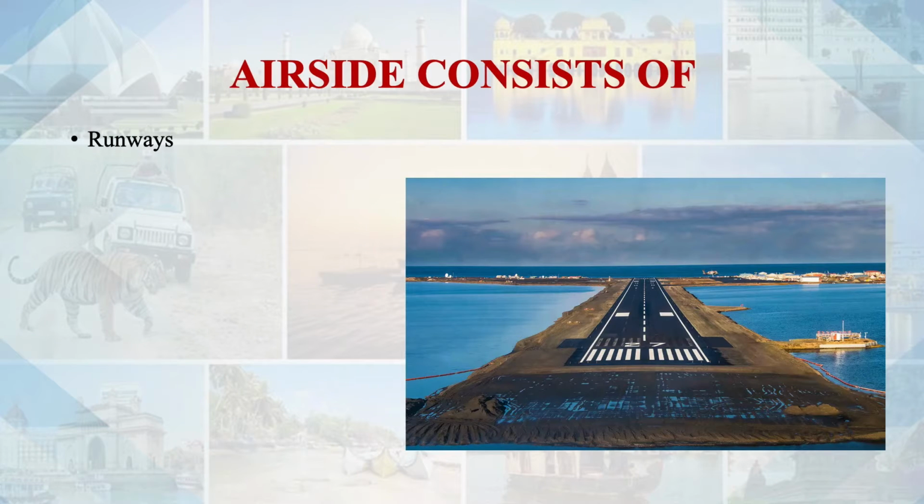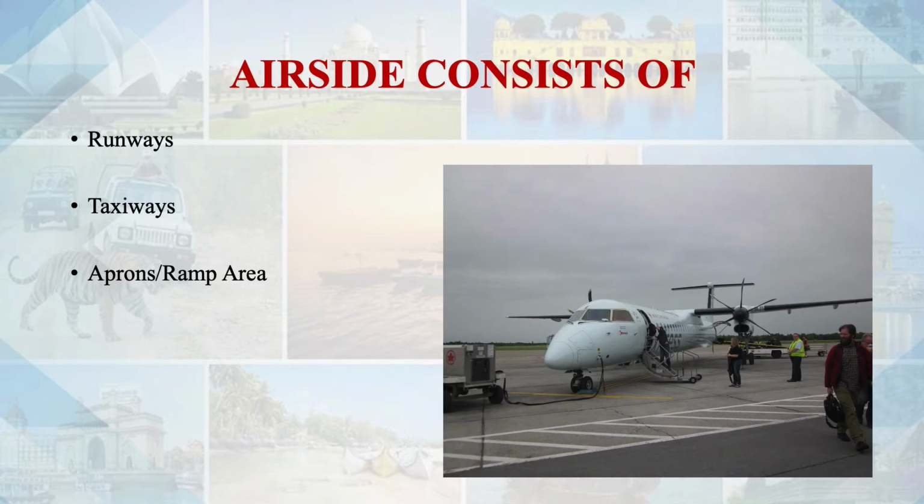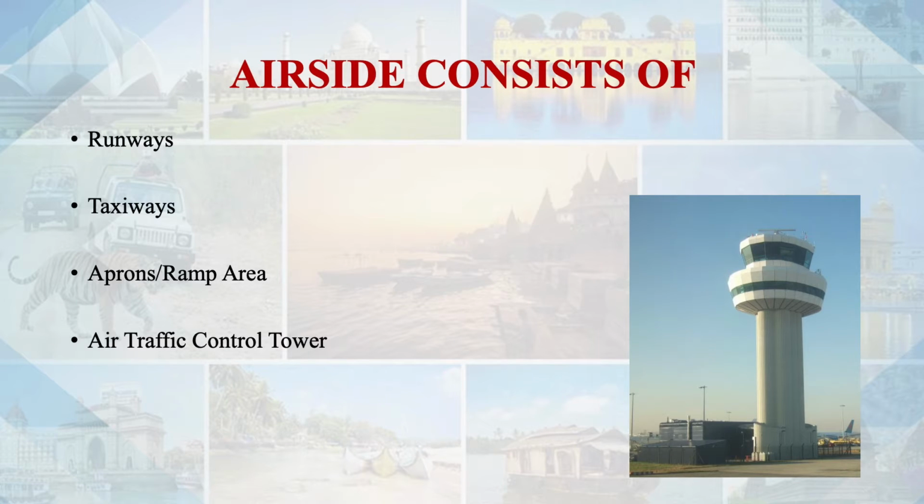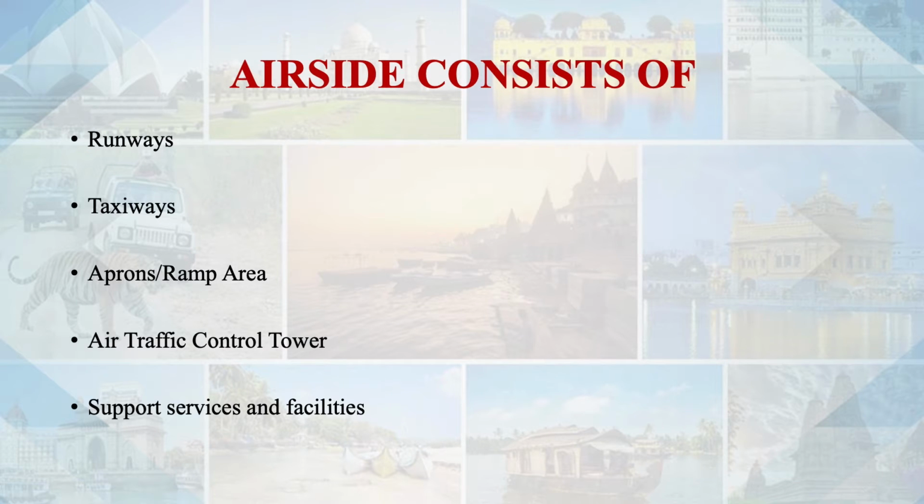An airside consists of runways, taxiways, aprons, ramp area, air traffic control, support services and facilities. All are there inside the airside. So that is the most important area for an airport. A flight will be landing on the runway. After landing, it will be moving to the taxiway.